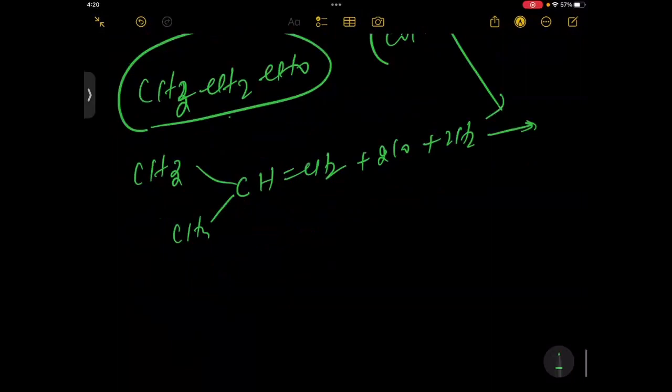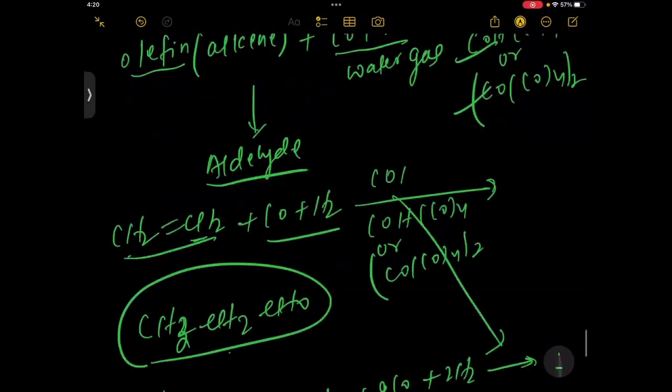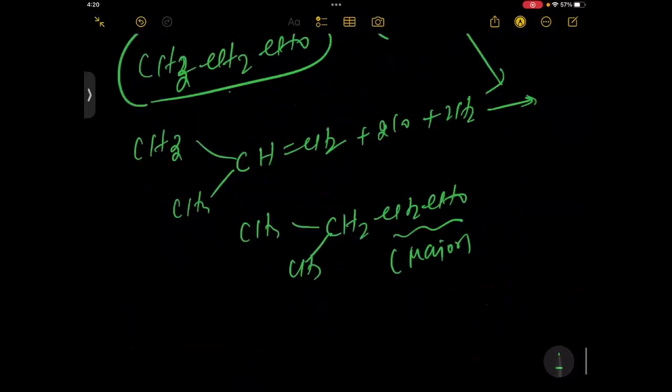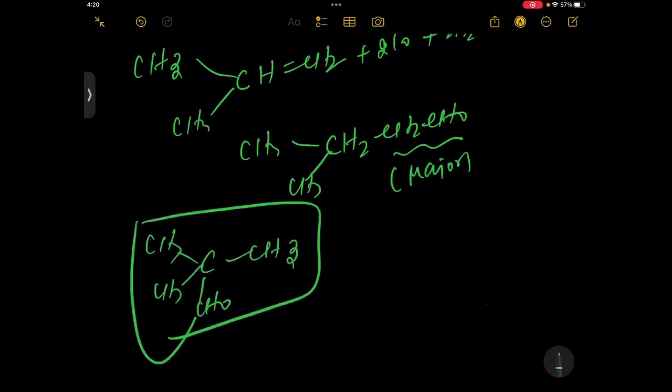First, it will form CH3 CH3 CH2CHO. It is the major product because it follows the anti-Markovnikov rule. And second will be the minor product: CH3 CHO CH3, you will get that. This is the minor product. So I hope you understood the oxo process.